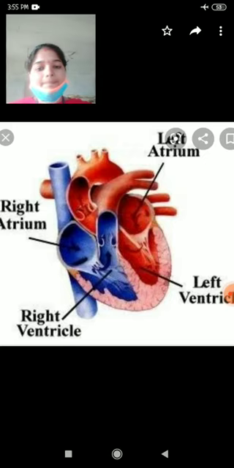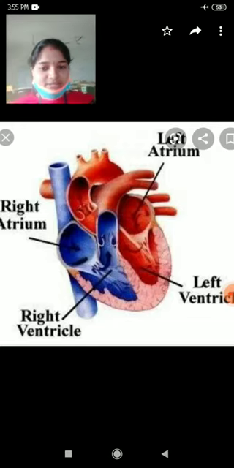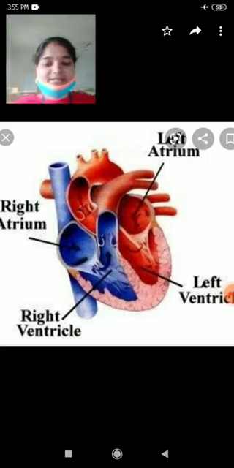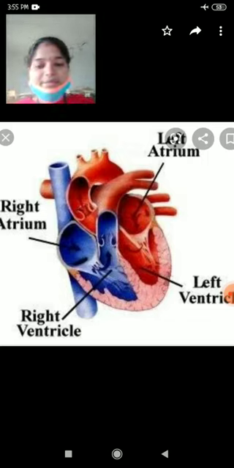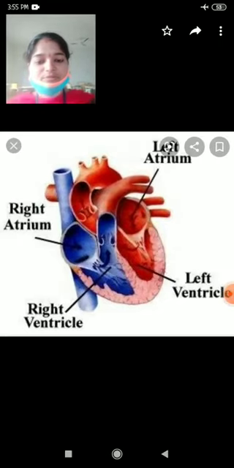The right side is in blue color and the left side is in red color. The blue color indicates the deoxygenated blood, and the red color on the left side indicates the oxygenated blood. One more slide we have.